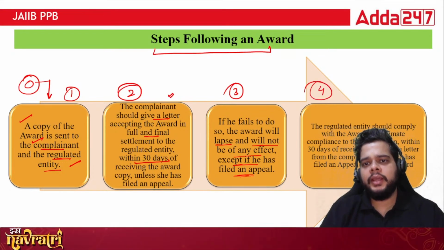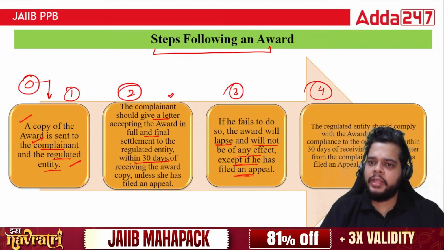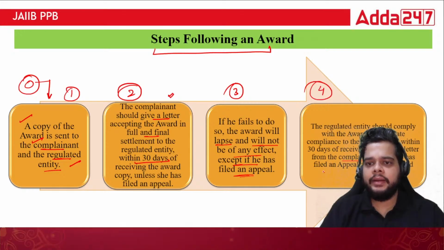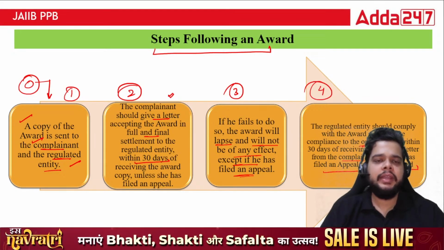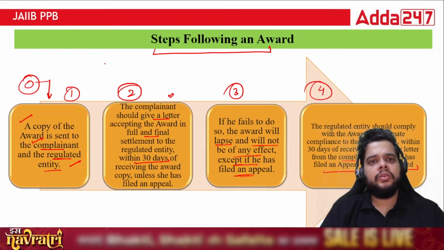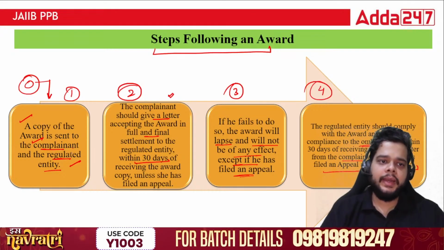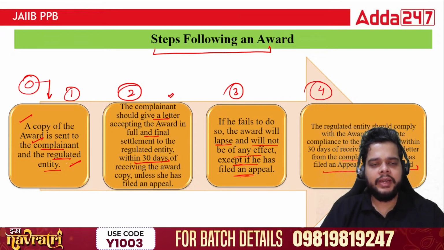The fourth step: the regulated entity should comply with the award and intimate the compliance to the ombudsman within 30 days of receiving the acceptance letter from the complainant, unless it has filed an appeal against the award. So once the ombudsman provides the award, it will provide the copy to the complainant as well as the RE, the regulated entity.